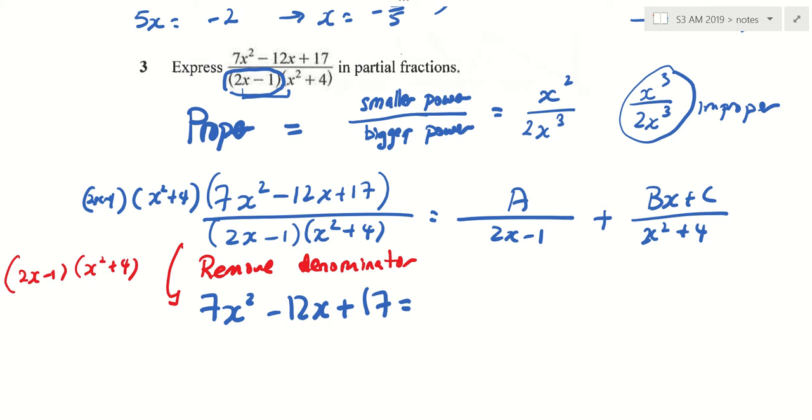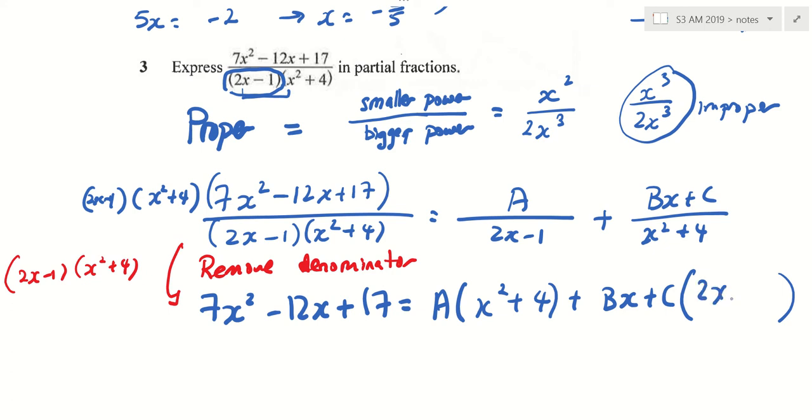Yes? Now, do you understand what I'm going to do next for the other side? I'm going to take this, multiply by this thing here, right? So can you tell me what is left? A bracket what? Correct. A bracket what? X squared plus 4. And can you tell me bx plus c bracket what? 2x minus 1.